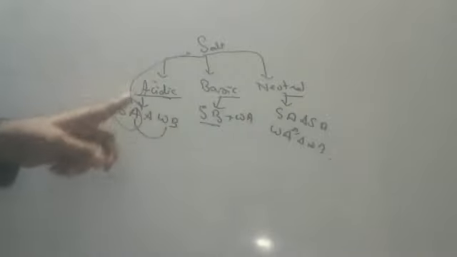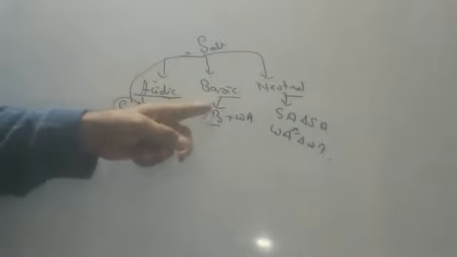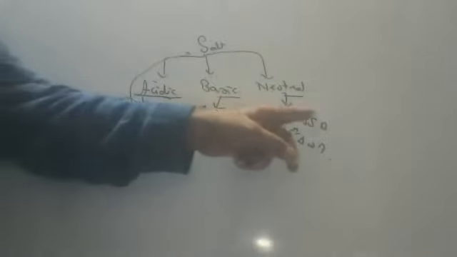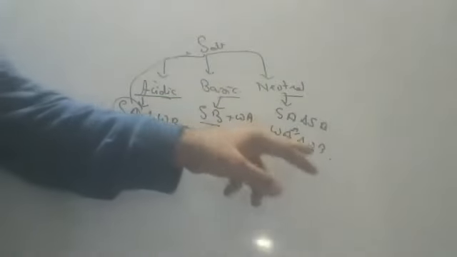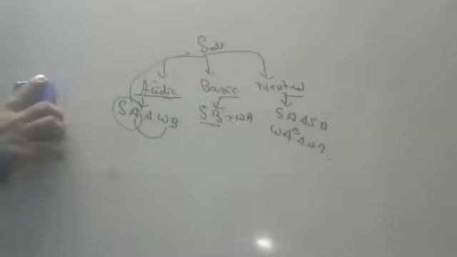Acidic salt is formed from strong acid and weak base. Basic salt means strong base and weak acid. Strong acid and strong base also give neutral salt. Weak acid and weak base also give neutral salt. Okay, children, now I will discuss some salts. You are writing in the textbook, page numbers 28 and 29, activities 2.13 and 2.14. One by one I will be discussing; how I discuss, like that only you write down.